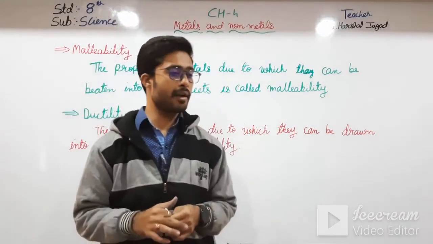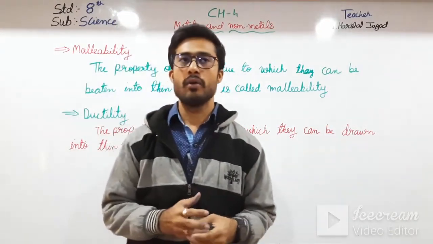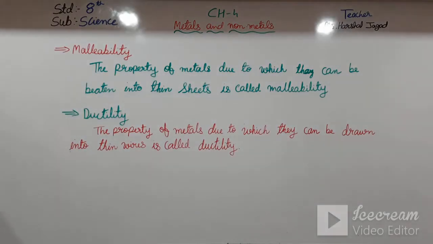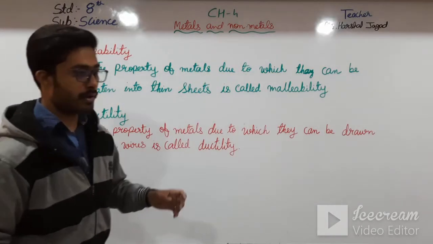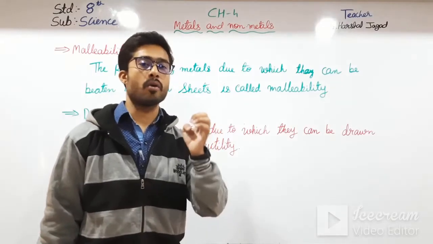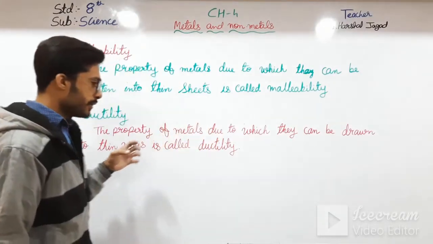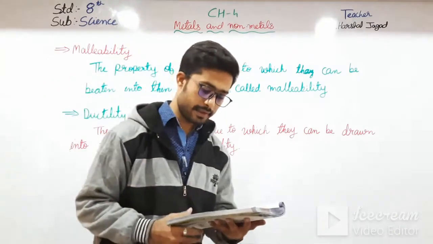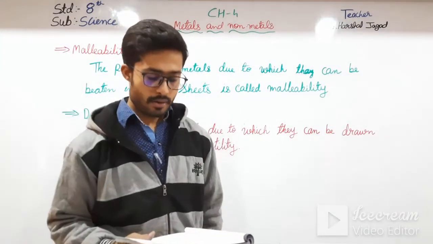In the next video I will try to do that. Okay students, now moving forward. Here you can see, among metals, copper is used for making wires, we know that. Here you can see a figure of thin copper wires.